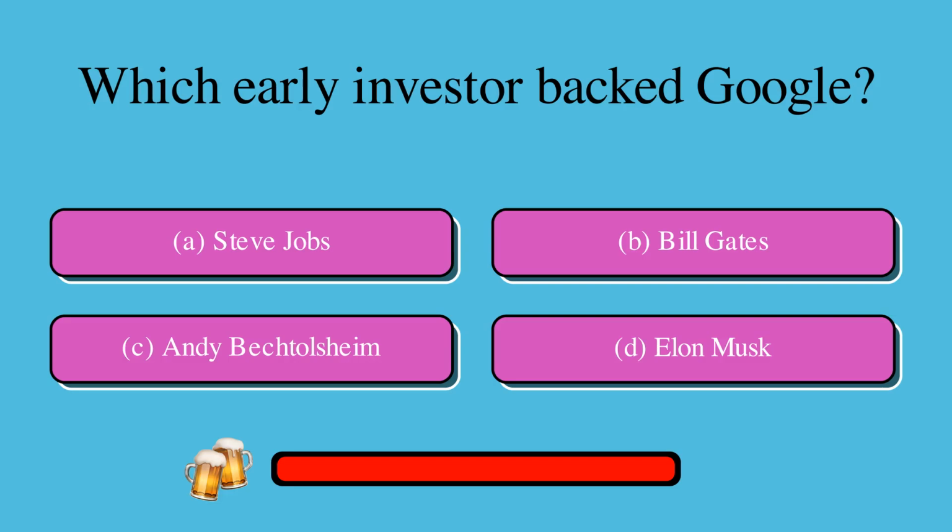Which early investor backed Google? Is it A, Steve Jobs, B, Bill Gates, C, Andy Bechtolsheim, or D, Elon Musk? The correct answer is C, Andy Bechtolsheim.